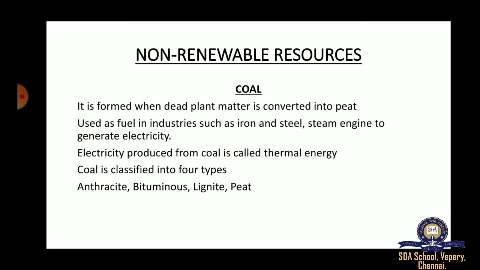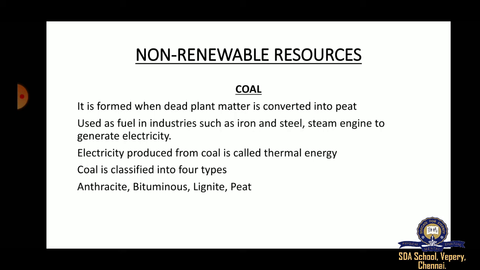Peat is actually not a full form of coal. When plant life is not completely decomposed, we call it peat. When peat is collected and goes through a process of heating, only then is it converted into coal. So peat is the cheapest and lowest form of coal.